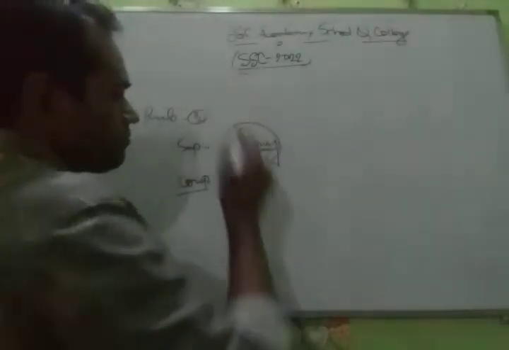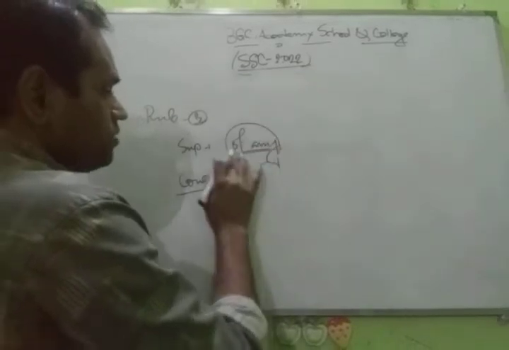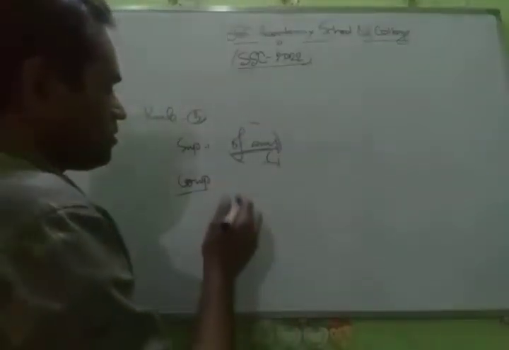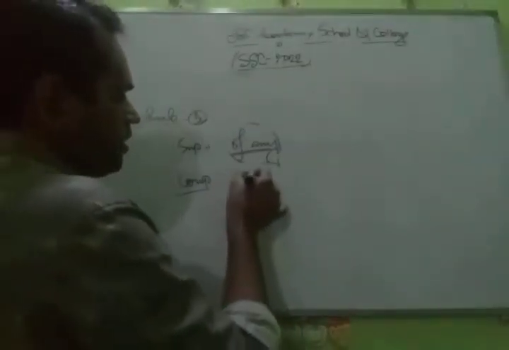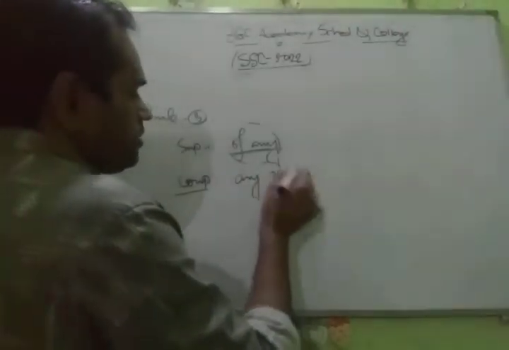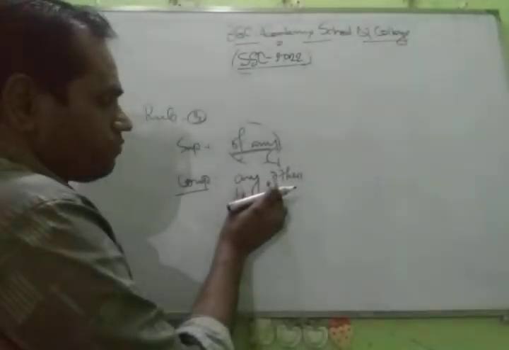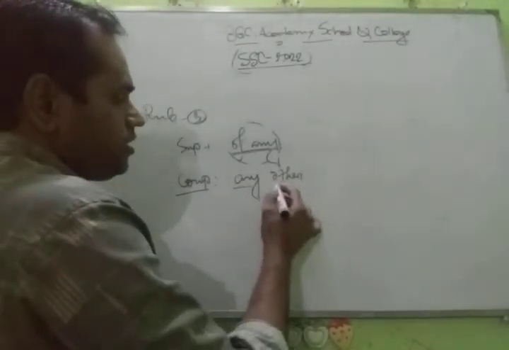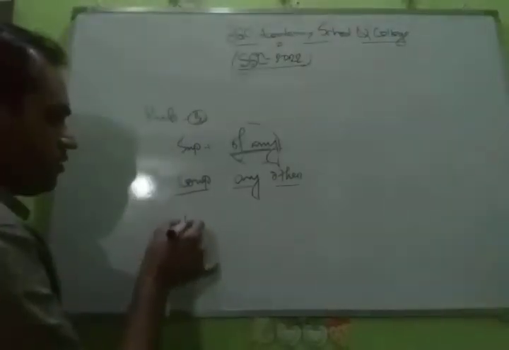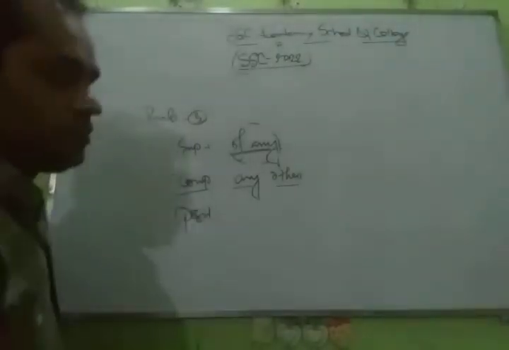Instead of this phrase, we have to use another phrase. This is called "any other." Then to convert this line to positive, instead of "any other," we have to use "no other."